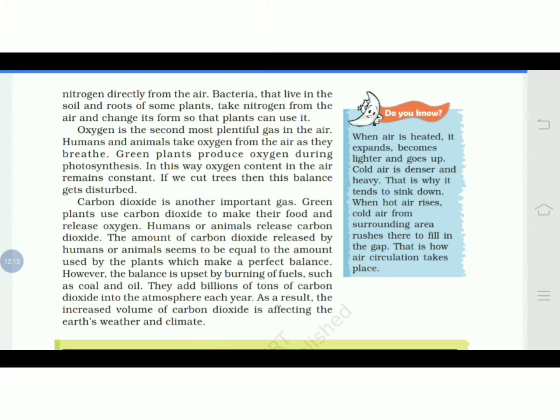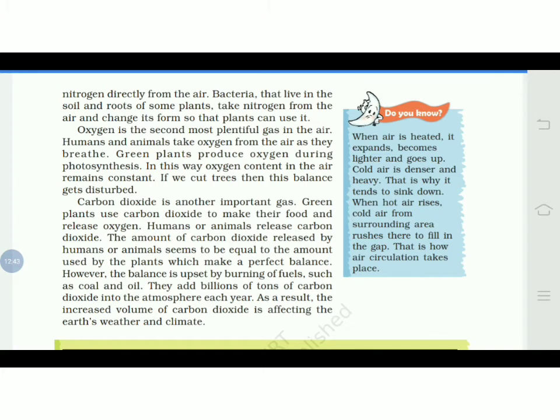So here what happens? We inhale oxygen and we exhale carbon dioxide. Plants take in the carbon dioxide, and in exchange they exhale oxygen. Because of this, green plants maintain the balance in the atmosphere.